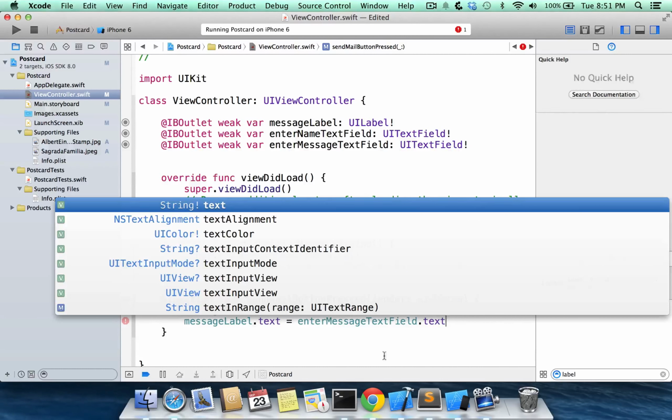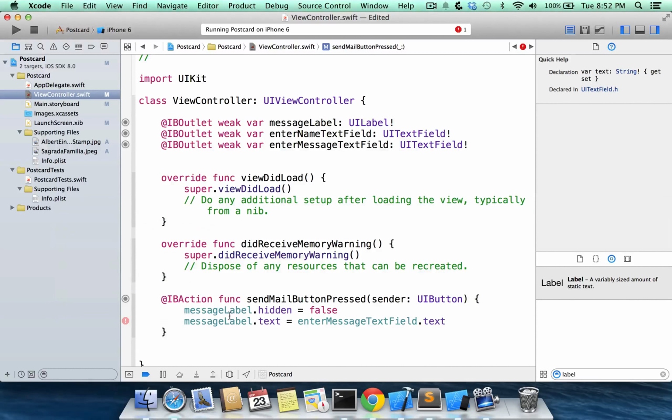And then text fields also have a text property, right? So message label has a text property. This is how we're able to update the information on our label here. And we can access the information that we enter in our message text field by saying, okay, give me the text from here, right? Because an enter message text field could have a different background color. We could access that by saying backgroundColor. It could have a different alignment. So whatever type we use here, we have to use the same type on the right side.